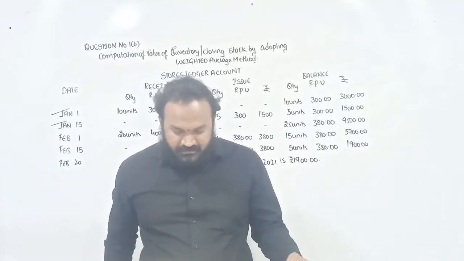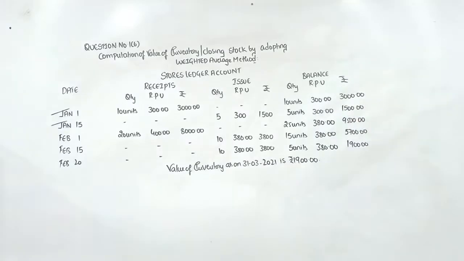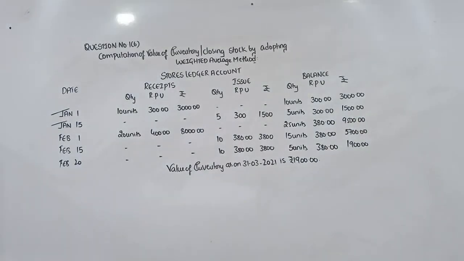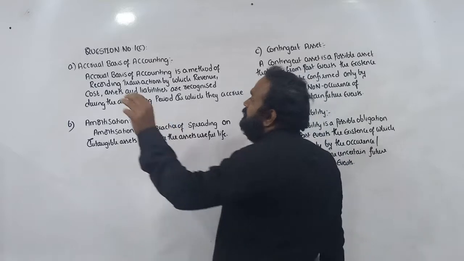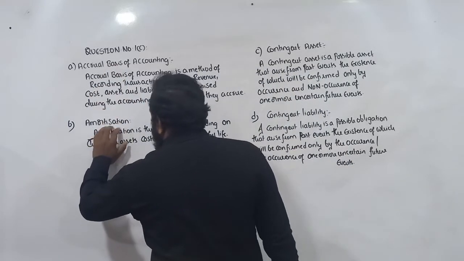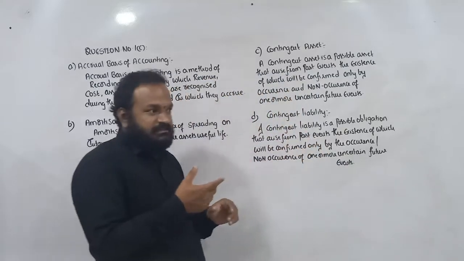Right? Please look into that. We'll move on to next question called 1C, boys and girls. So coming to question number 1C. So paper setter is asking you to write the meaning of 4 basic terms, namely accrual basis of accounting, amortization, contingent asset and contingent liability.